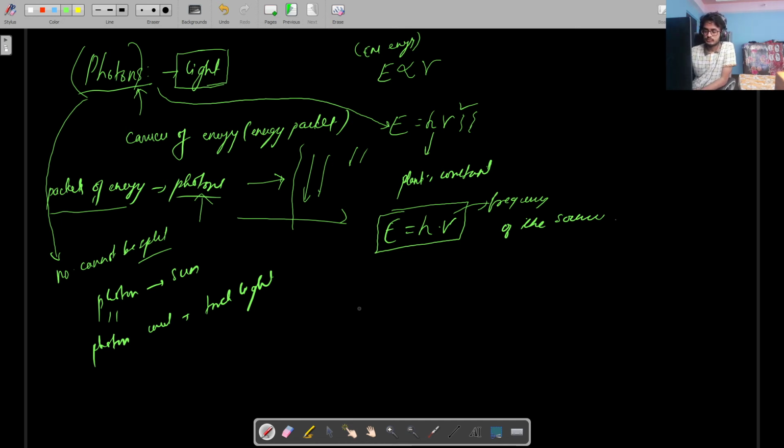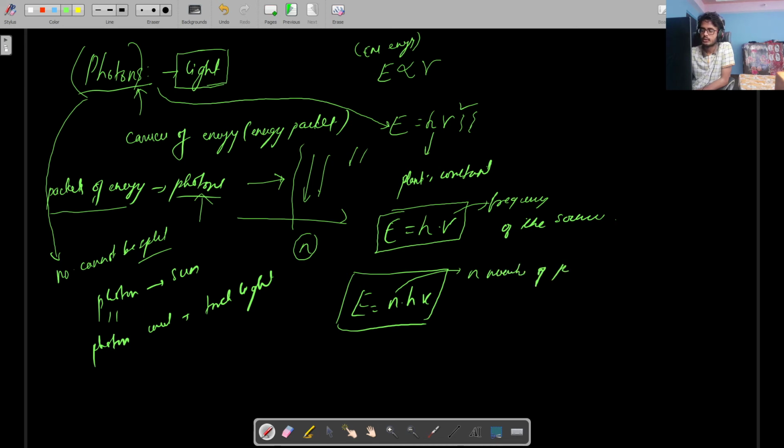So now, if we say there are n number of photons emitted from a source, will the energy depend on the number of photons as well? Exactly. So total energy will depend on the number of photons. So n into h nu. So the total energy emitted by a source that has emitted n number of photons is given by n into h nu. Very simple, very straightforward, right?